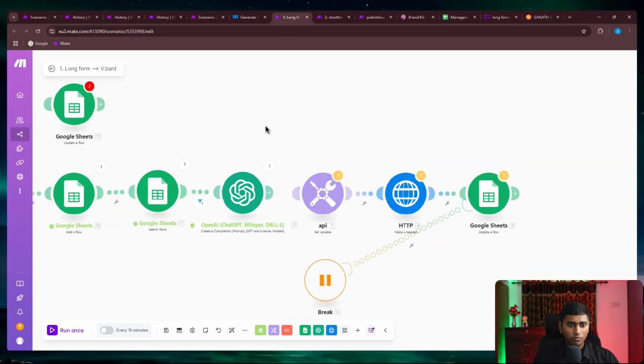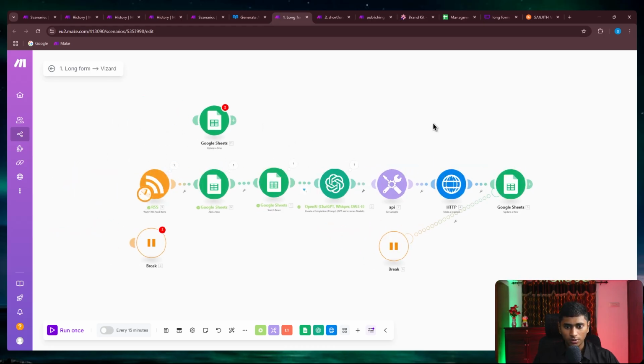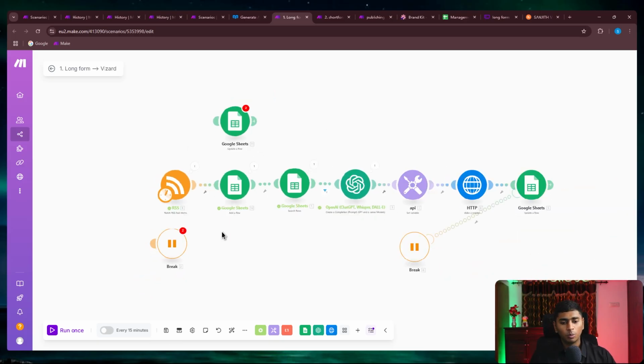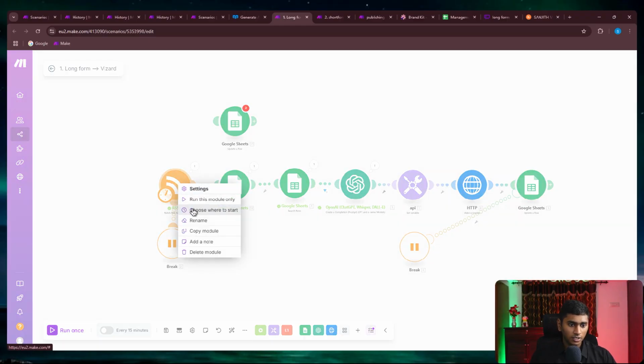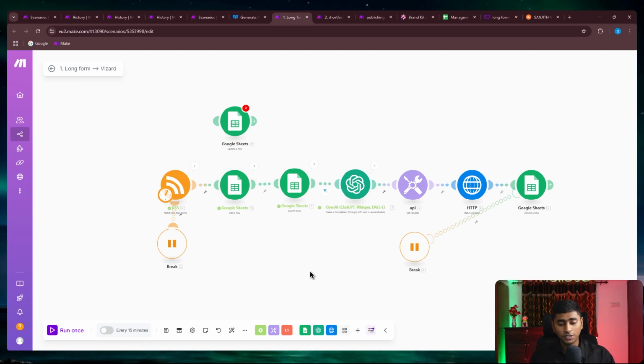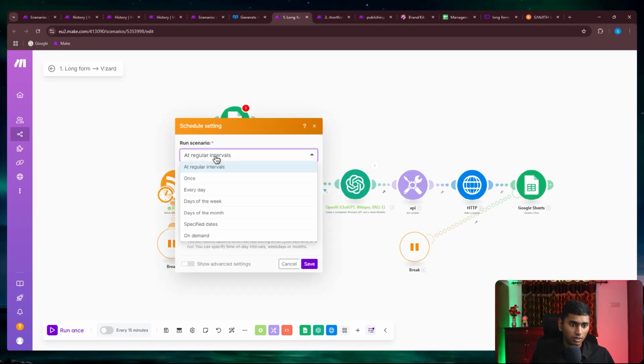All right. So yeah, now I've also set up the RSS. So I think now it could be set as 100% automated in a practical way. Let's say I want to monitor for the upcoming videos that I post. I just got to right click, say choose where to start, and I'll see from now on. So now whenever I publish a new video, this is going to detect. I'm not going to publish every single hour or something, so I could set the trigger as maybe every day.